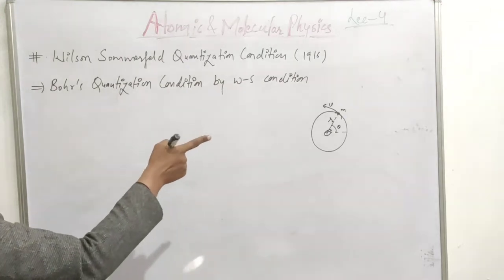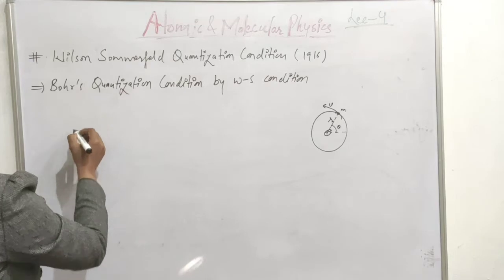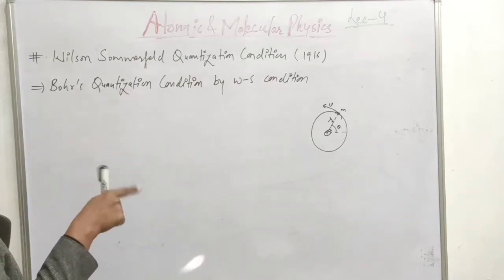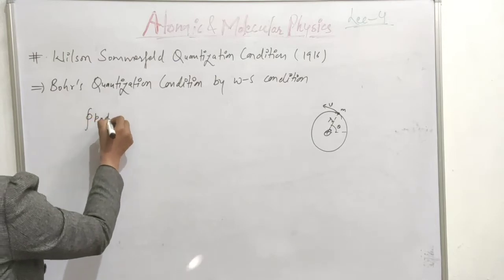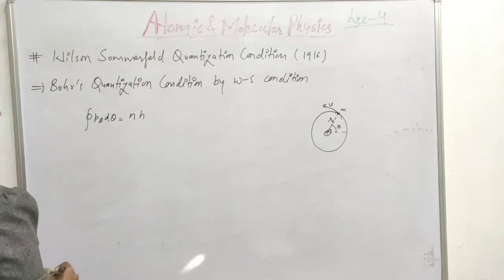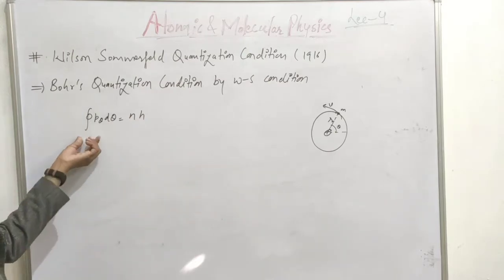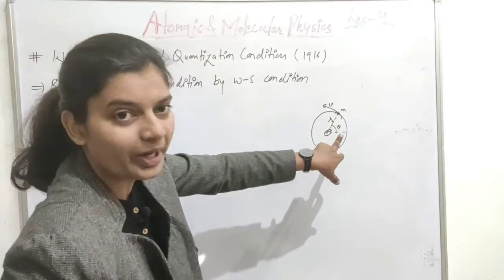Now we will apply the quantization condition on theta. The conjugate momentum to theta will be p theta. So we can write the closed integral of p theta d theta is equal to nh, and you also know that the integration of d theta, theta is a complete 2 pi.